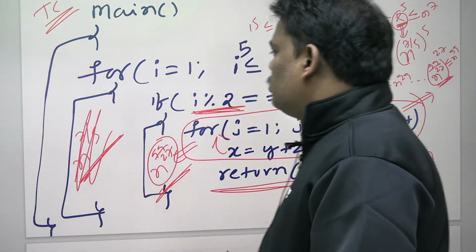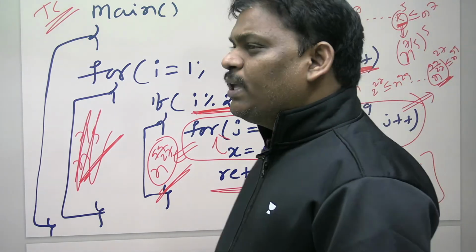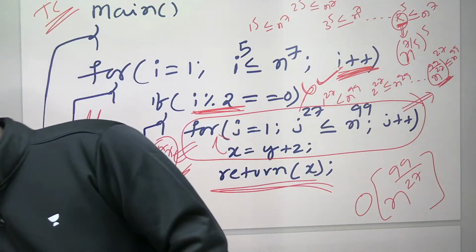Check once now. The time complexity of this program is n power 99 by 27. I also thought that the I loop was required, so I calculated it: the I loop is n power 7 by 5. But at the end I got to know that the I loop is not required, because it will execute anyhow only 2 times. So innocently I calculated the I loop also, and the J loop. Afterwards I got to know that the I loop is not required.